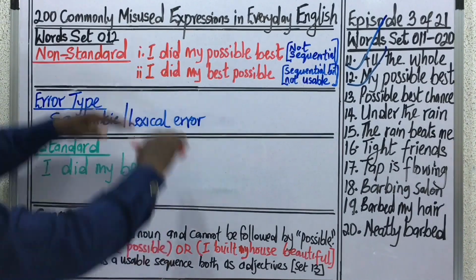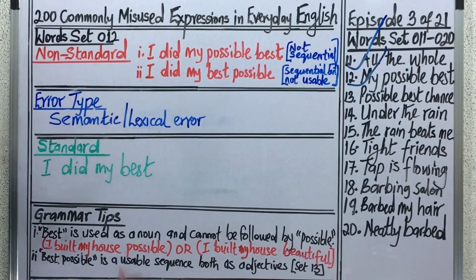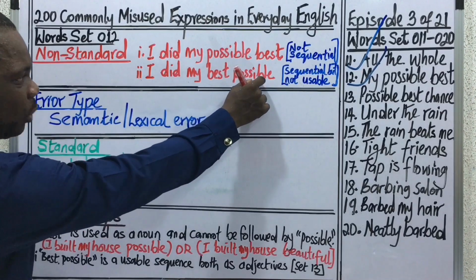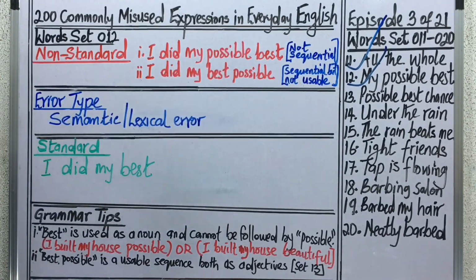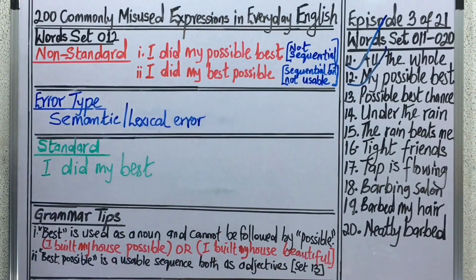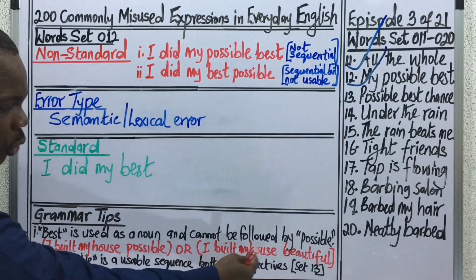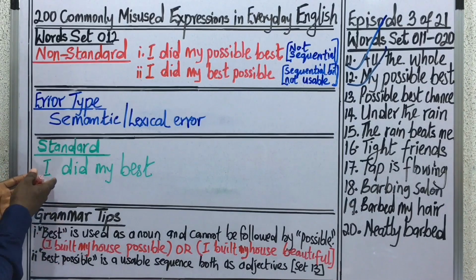That is why this expression is wrong in English. You don't say I did my best possible. It is a wrong construction because an adjective cannot be used at the back of a noun. An adjective cannot follow a noun in an expression. Like you can't say, I built my house beautiful. So the simple thing that you can say is, I did my best.